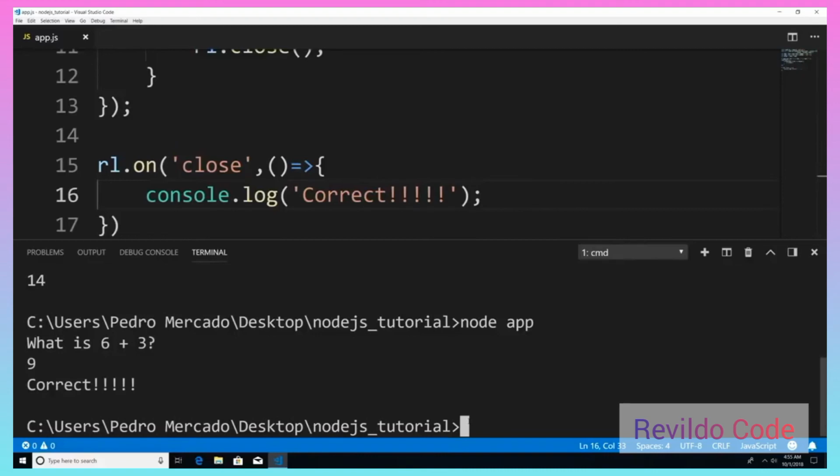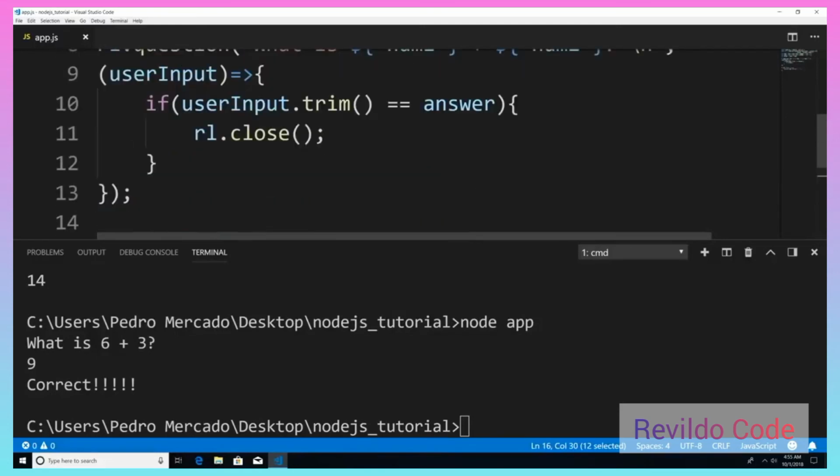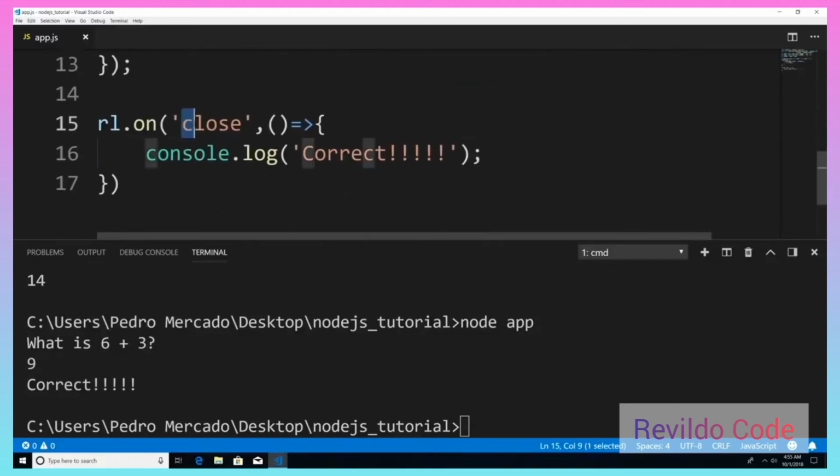You can see that correct gets printed out onto the console. Correct gets printed out because when we use the method close, it emits the close event. And since we're listening for a close event, this callback function gets executed. And on that note, I better add a semicolon on there.